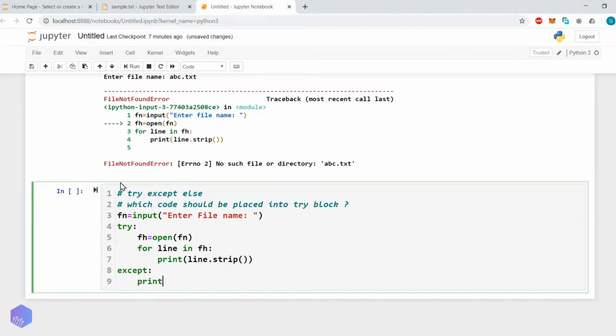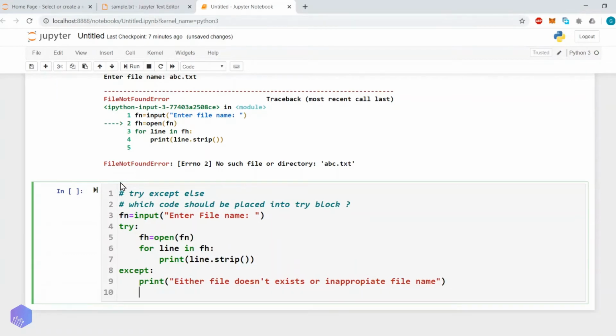Let's say I want to display a message to the user that either the file doesn't exist or inappropriate file name.